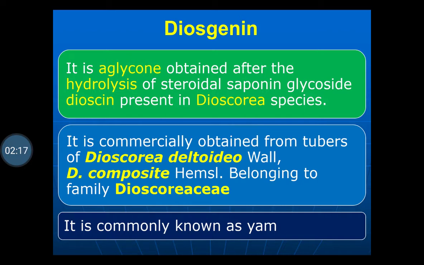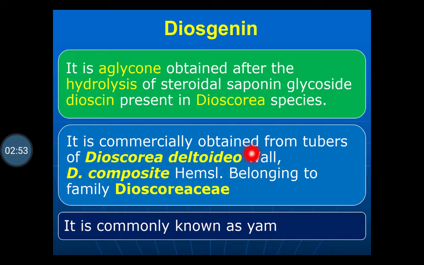Diosgenin is an aglycon obtained after the hydrolysis of a steroidal saponin glycoside, that is the diosgenin, present in the Dioscorea. So the basis of the isolation of diosgenin from the Dioscorea is that first of all you have to carry out the hydrolysis, and the glycon and aglycon parts will be separated. The aglycon part which has a therapeutic utility is the diosgenin.